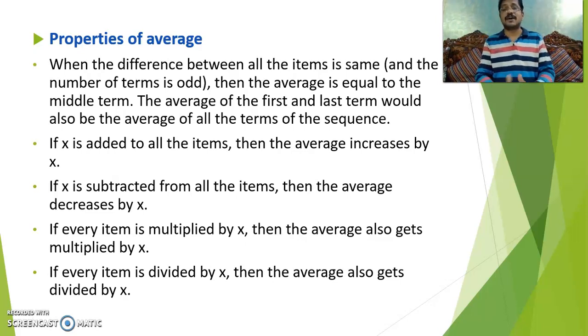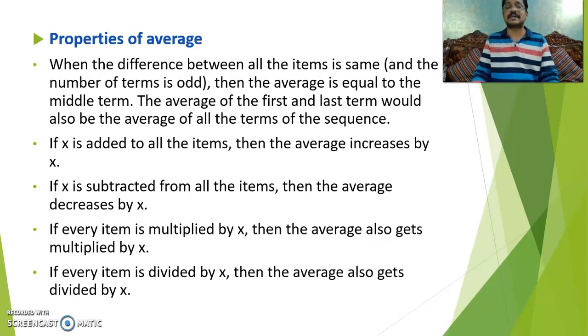If x is added to all the items, then the average increases by x. Clear? So if you take the values 1, 2, 3, 4, 5, here 3 is added. 1 plus 3 is 4, 2 plus 3 is 5, 3 plus 3 is 6, 4 plus 3 is 7, 5 plus 3 is 8. 3 is added to each. The sum of 1 to 5 is 15, and 3 added to each of the 5 terms adds 15, so 15 plus 15 is 30. 30 by 5 is 6.